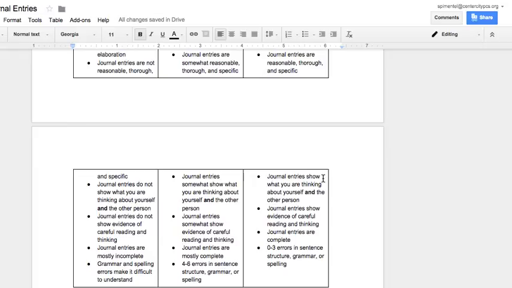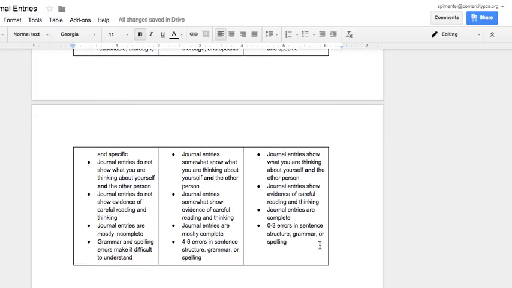So do they make sense? We're going to make sure that the journal entries show what you're thinking about yourself and the other person, and that your journal entries show evidence of careful reading and thinking, that they're complete, and that there's very few errors in sentence structure, grammar, or spelling.